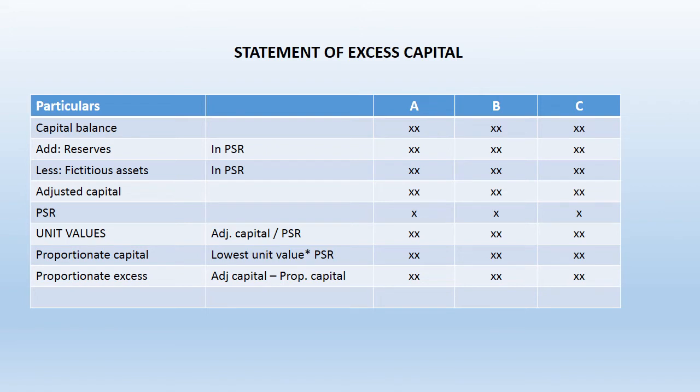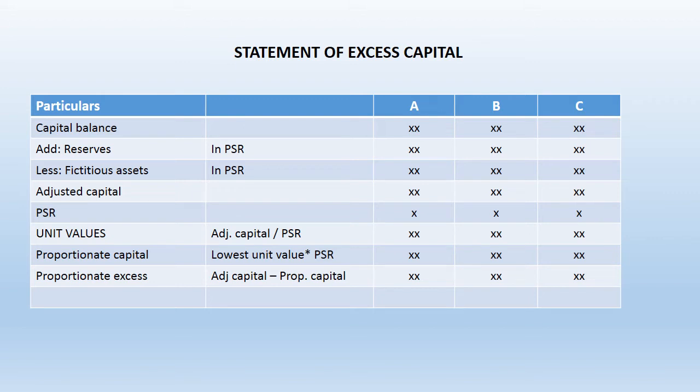If there is any fictitious asset, it should be deducted. We will get the adjusted capital. After getting the adjusted capital, the next part is calculation of unit value. Unit value is the amount contributed by a partner for one share or one part in the profit. It is called the unit value.